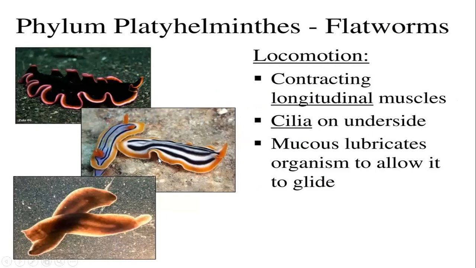This is the underside of their body. That side contains cilia. The locomotion is through contraction of longitudinal muscles. Cilia on the underside and mucus lubricate the organism to allow it to glide. Okay, the type of movement is called, by the way, glide.